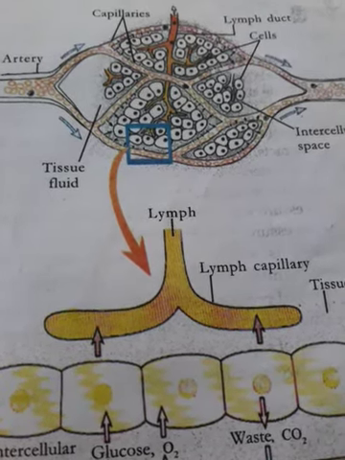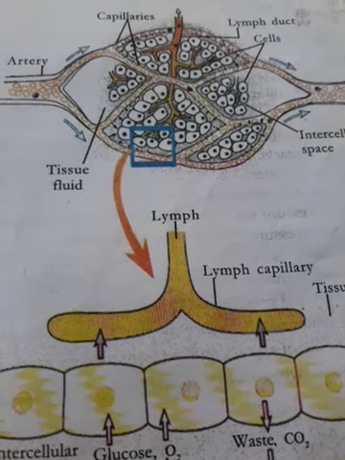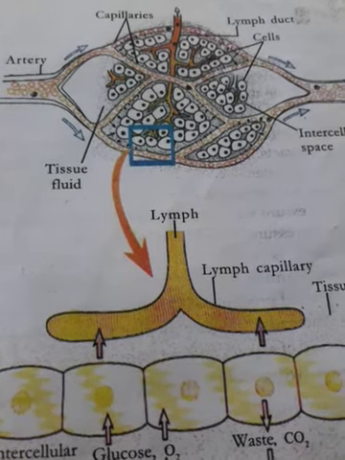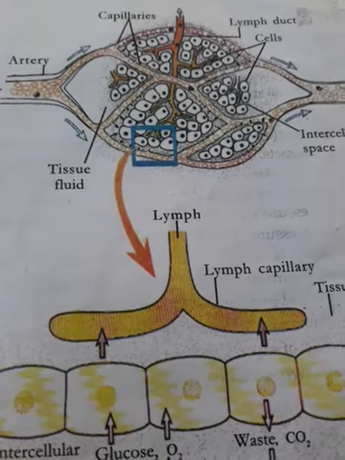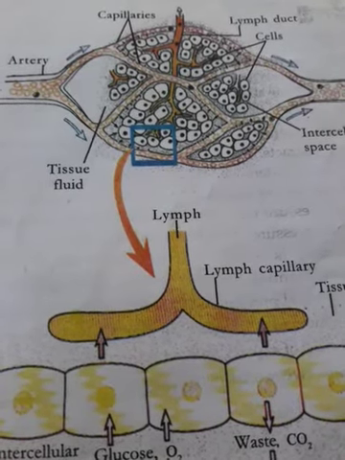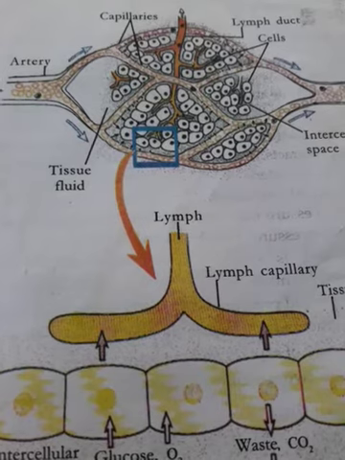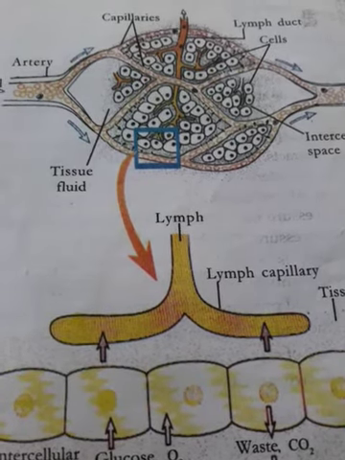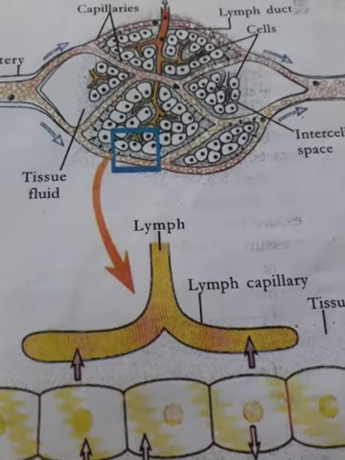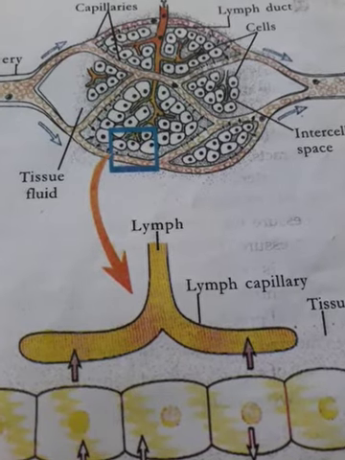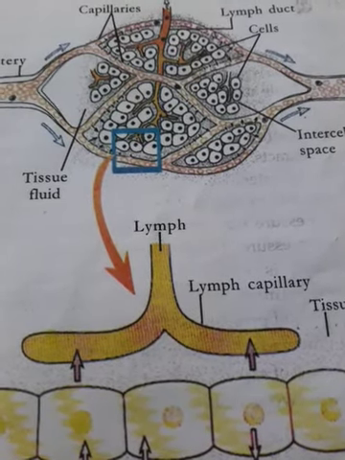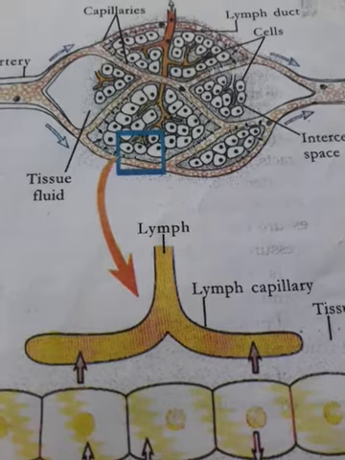Today we are discussing tissue fluid and the lymphatic system. Does blood flow only through blood vessels in human beings? No. How do cells get oxygen, nutrients and other essential factors from blood?